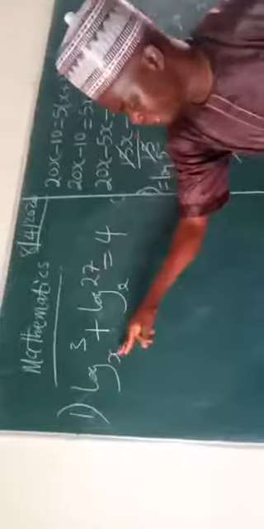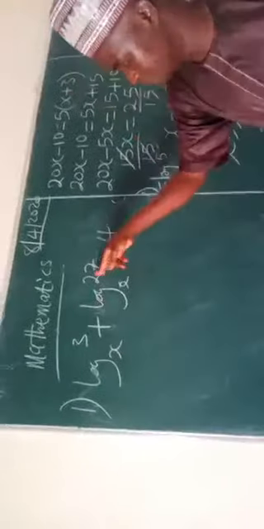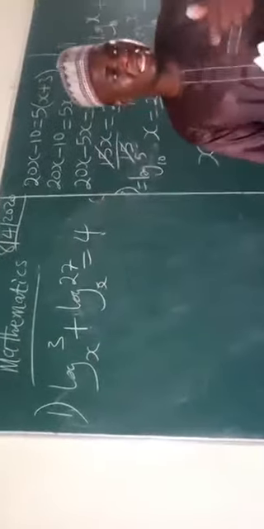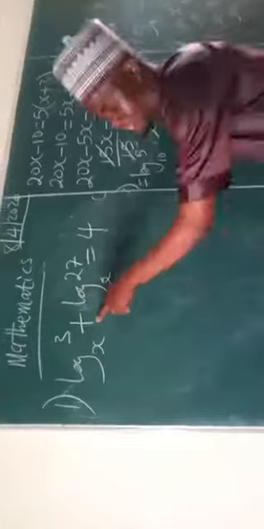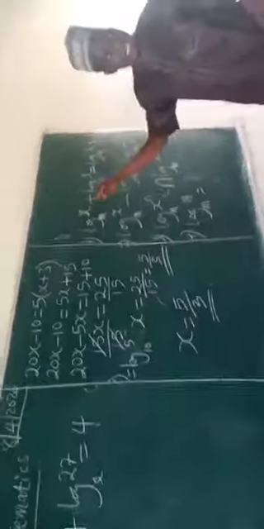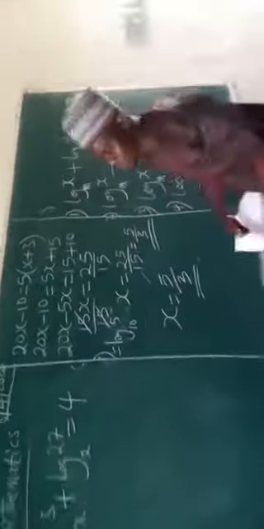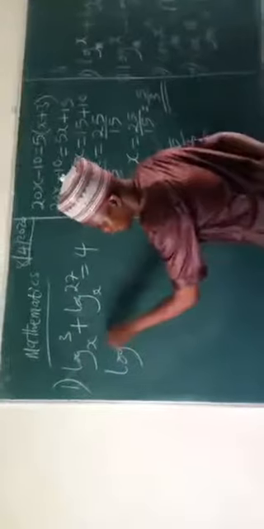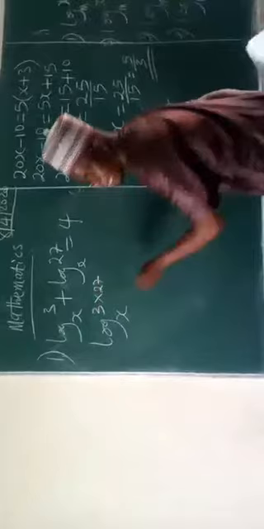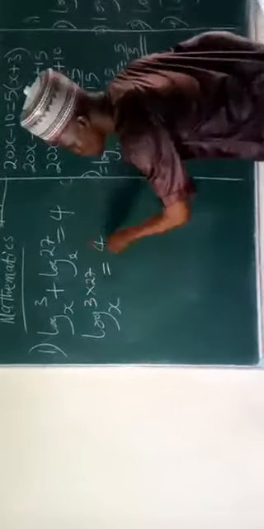Log of 3 base x plus log of 27 base x equals 4. Now, going by what we learned before, this is addition. By addition, we go back to our first law of logarithm, which says addition turns to multiplication. So coming back to this, it will be log of 3 times 27, the base is x, equals 4.